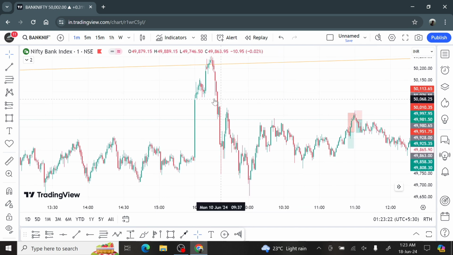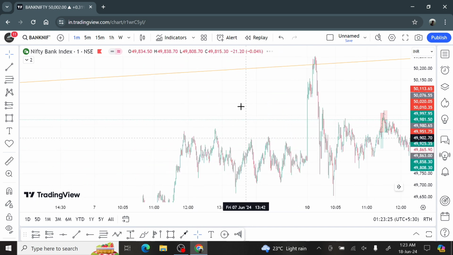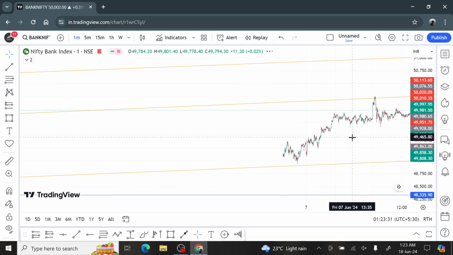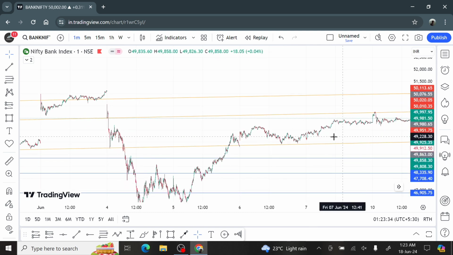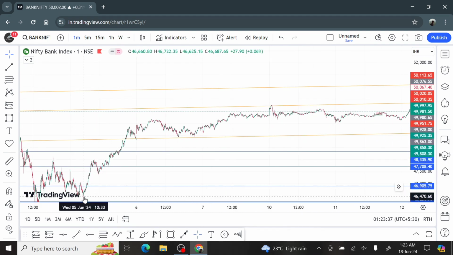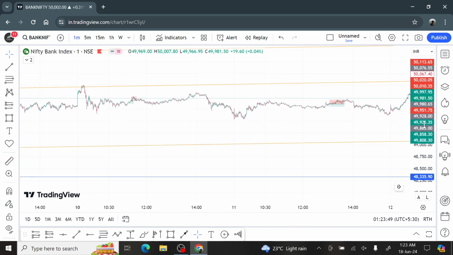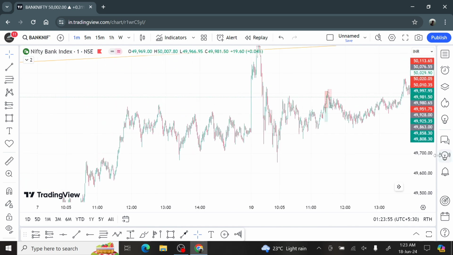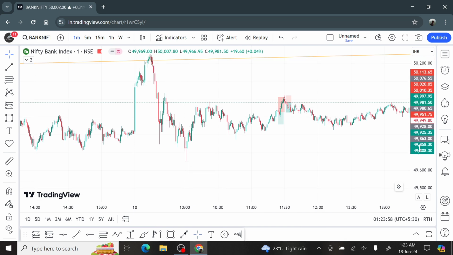So this move, since election, it's been going a little bit sideways and sometimes bullish sideways. And since it rallied, you can see it has rallied big, from 5th onwards after election results, it came from almost 46,600 up to the point of 50,200. So it's almost 600-700 points of move. So I thought it's going to take a retracement a little bit, so I went short here.